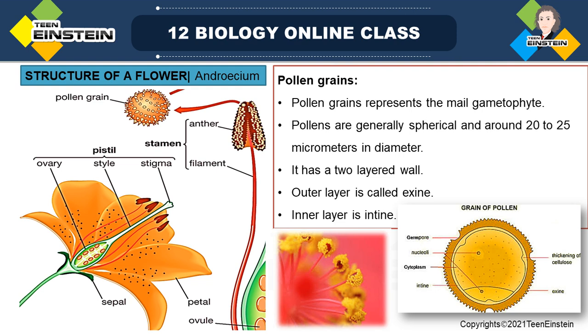So the microspore tetrads formed after the division of sporogenous tissue separate when the anther is dehydrated, and form pollen grains.